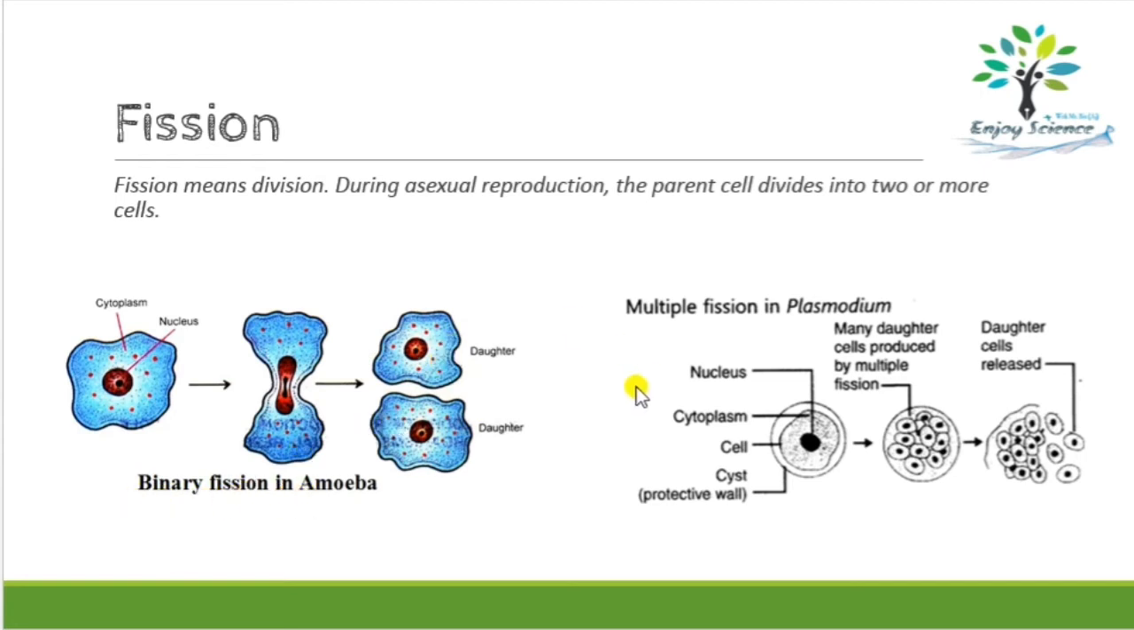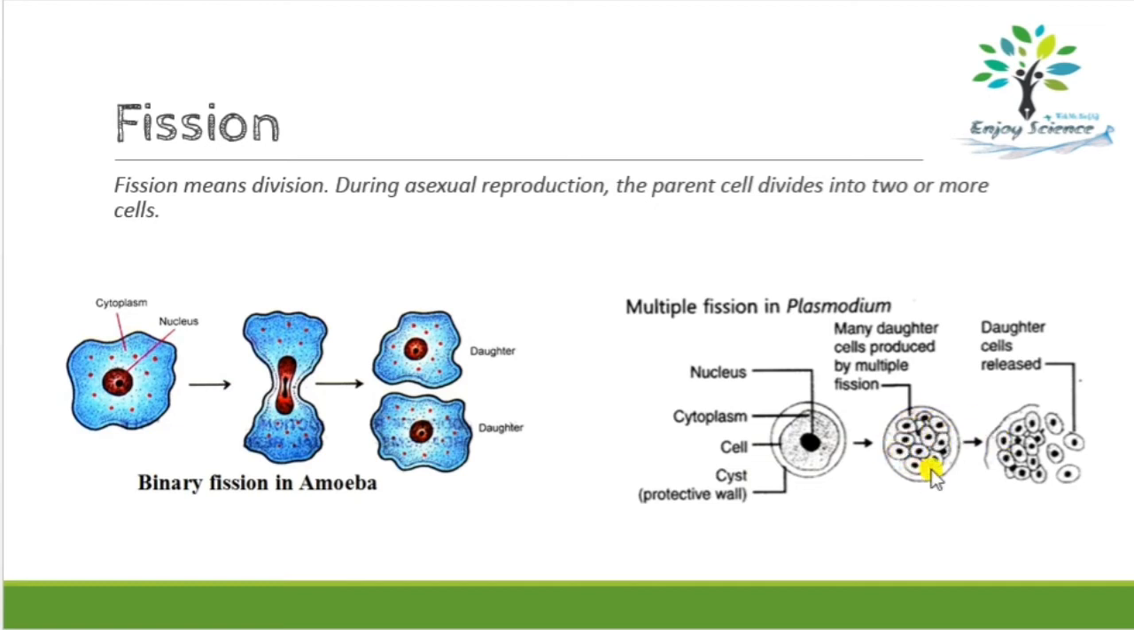Binary means two. Okay, and if many cells are formed, if more than two cells are formed at the end of the division, then it is called multiple fission. So this is binary fission in amoeba and multiple fission in plasmodium. So in multiple fission, what happens? This is a single cell organism, that is plasmodium. So during unfavorable condition, a protective layer is formed, which is called a cyst, and inside the cyst, the nucleus will divide into many nuclei. Now each nucleus will accumulate a little bit of cytoplasm and form a cell within the cyst.